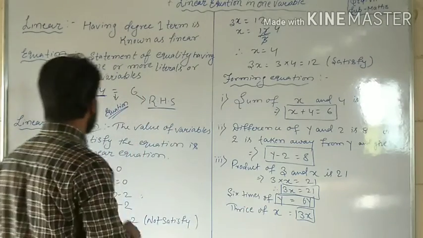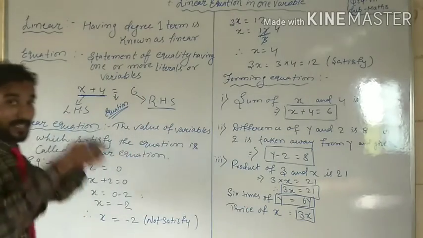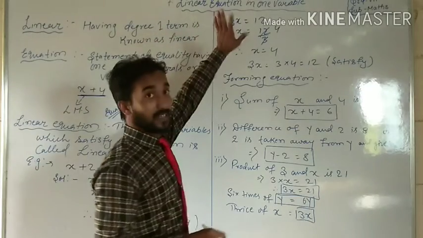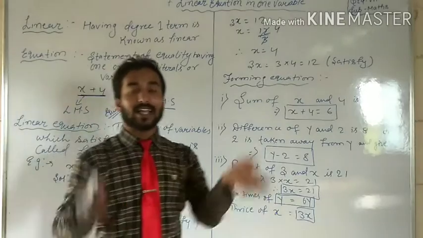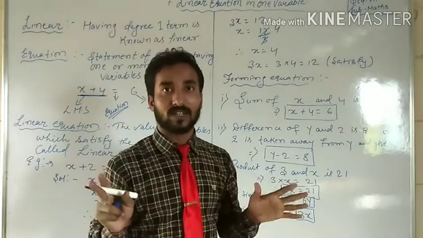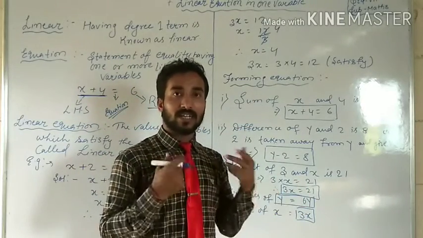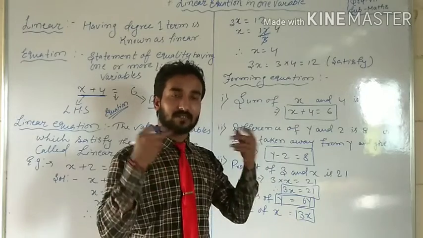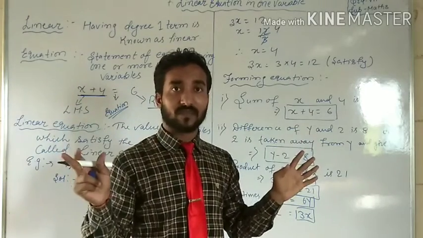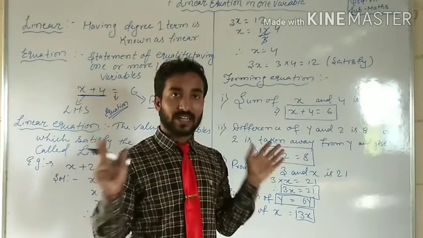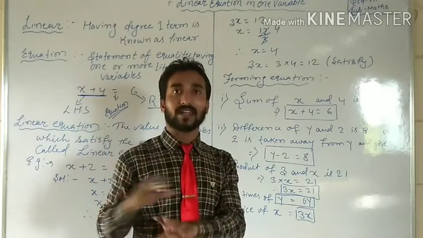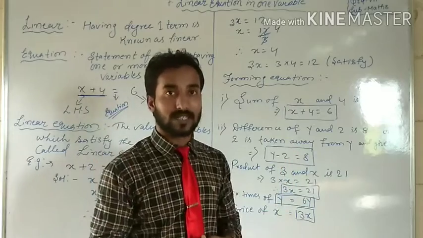Okay, so see, linear equation. Linear we understood, equation we understood, now variables. A variable means anything except a numerical value: x, y, z, alpha, beta, gamma. Any alphabetical symbol that comes is called a variable.